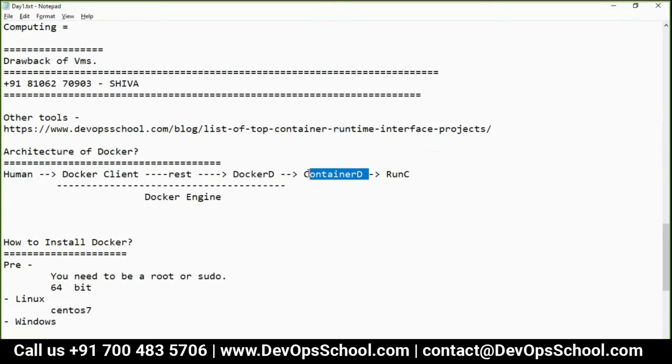Earlier, before that, it was a different library, libc, which is not there anymore. Now the entire industry is using Container D to have a runtime environment. In fact, Kubernetes.